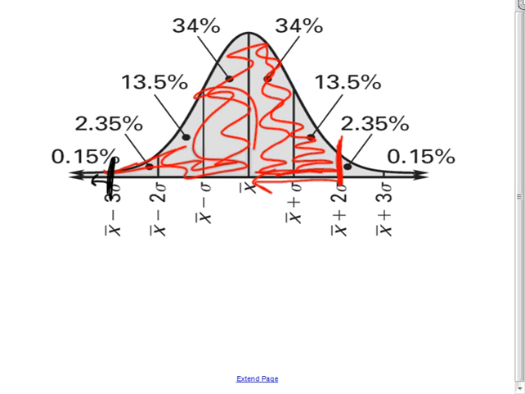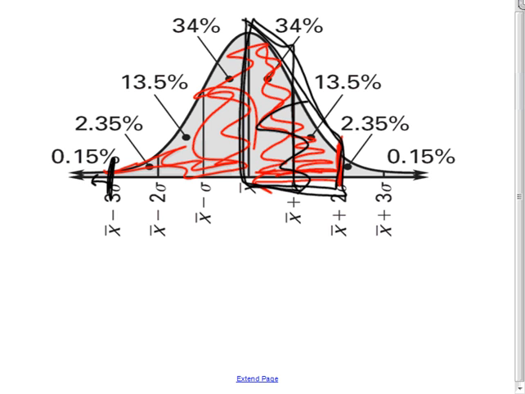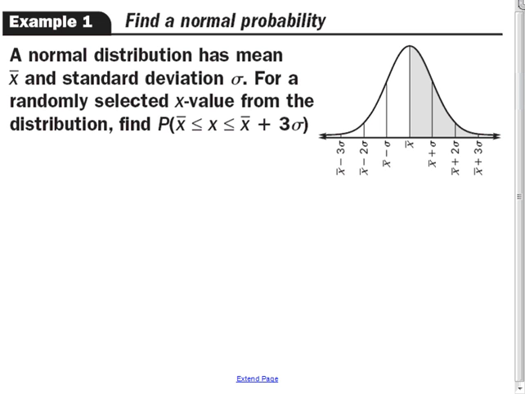We're going to draw lots of pictures, and we're going to be marking off our standard deviations so I can get the exact percentages that I'm going to fall in along the way. Because I'm not just going to ask for this specific region. I may ask for these 2 regions. And you're going to have to figure out where that falls based on some story problems. So here's our first story problem, using words but with no true meaning.